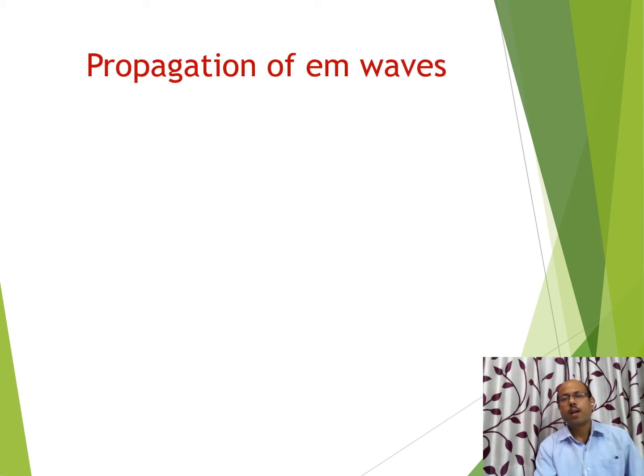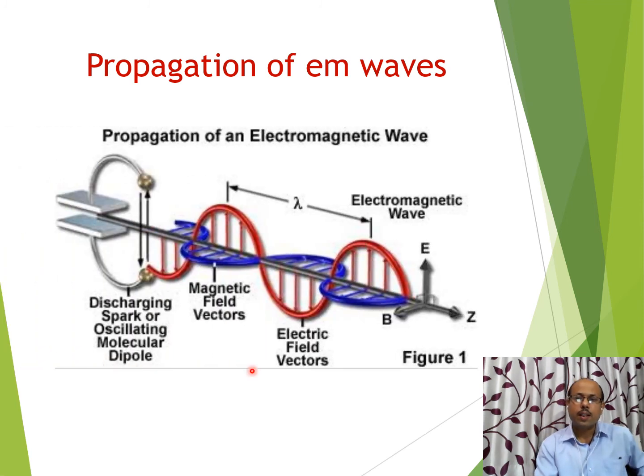Now we are discussing propagation of electromagnetic waves, how electromagnetic waves propagate in space. This we can understand by this very important example. Here is an arrangement for production of electromagnetic waves. We can say these are the two plates of a capacitor. It means here we have used an LC oscillator. In the LC oscillator, charge is oscillating, and oscillating charge produces electromagnetic waves.